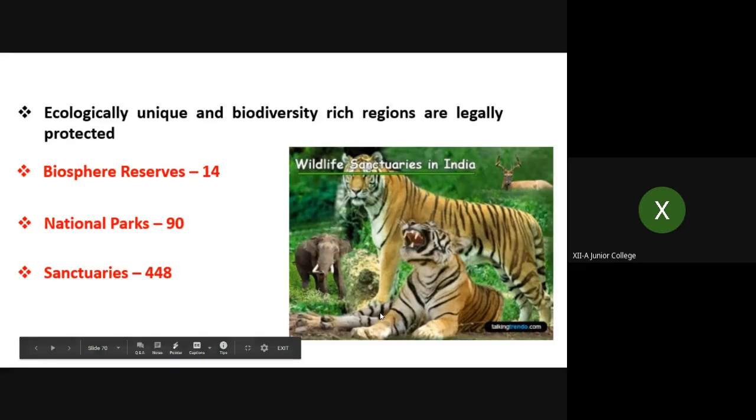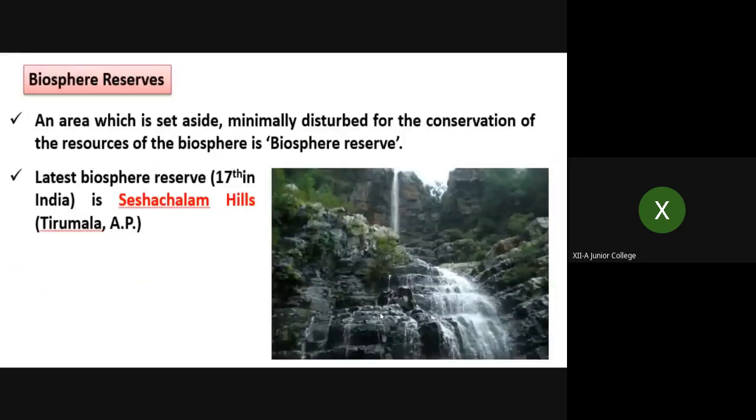Ecologically unique and biodiversity rich regions are legally protected. So biosphere reserves, there are 14, national parks 90, sanctuaries 448. Some of the wildlife sanctuaries in India you must be knowing also. So these are some of the examples, biosphere reserves.